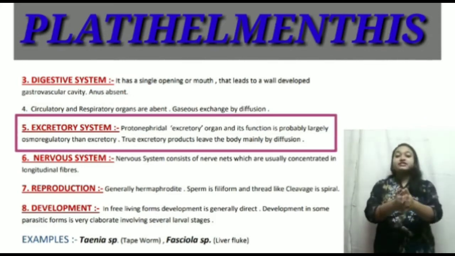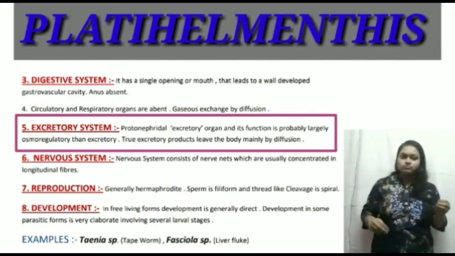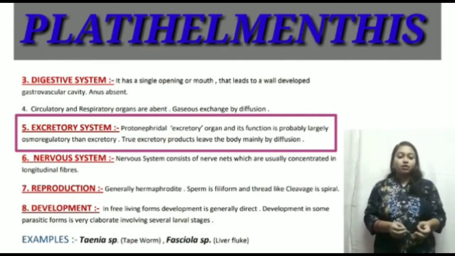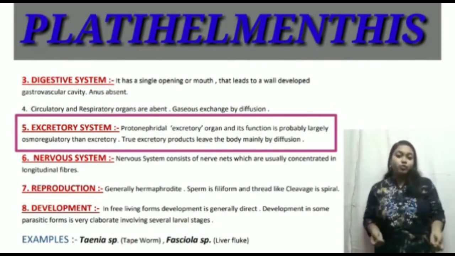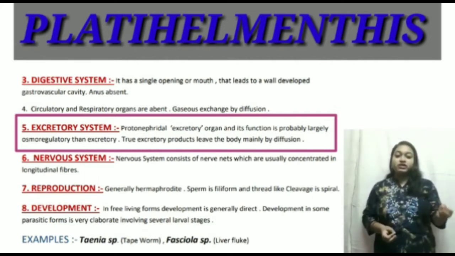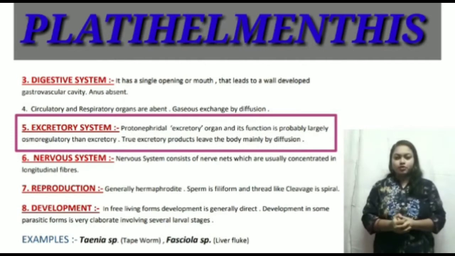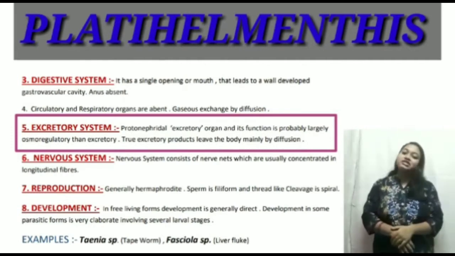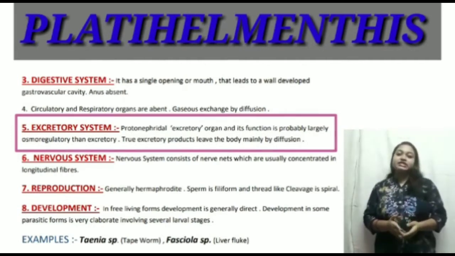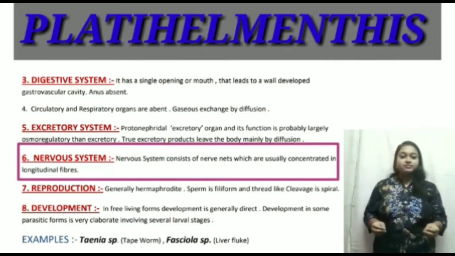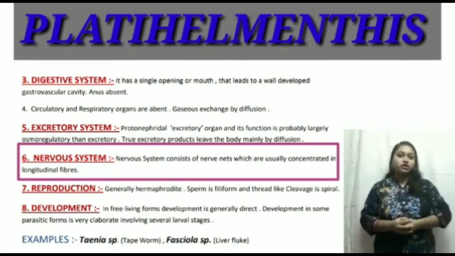The excretory system: some platyhelminths show protonephridia. They excrete from their body by osmoregulation, but mainly by diffusion. Then the nervous system. We see nerve nets with longitudinal fibers.